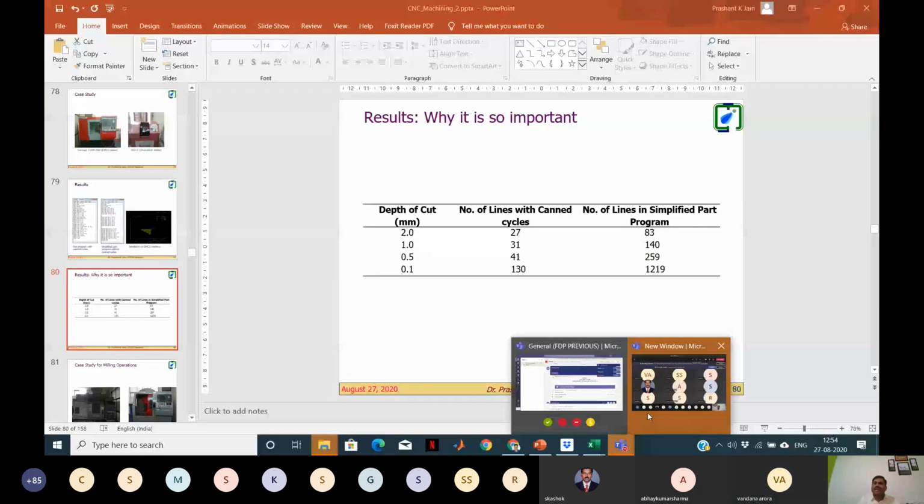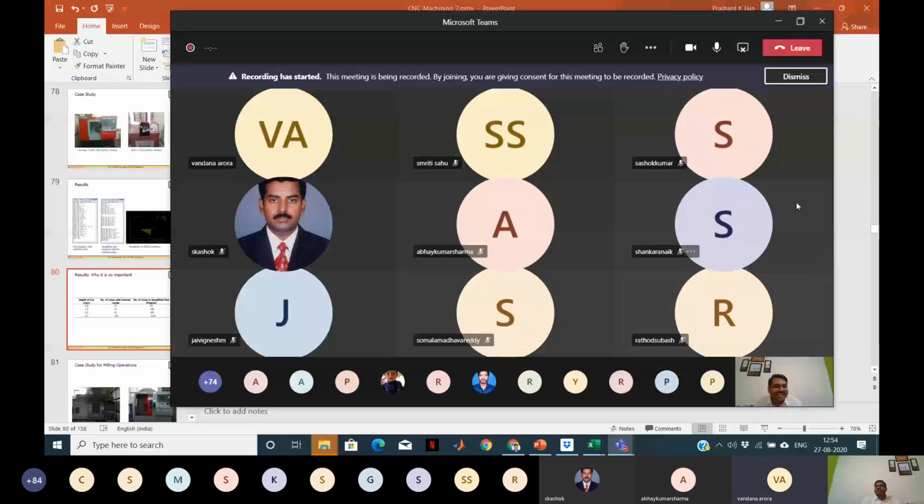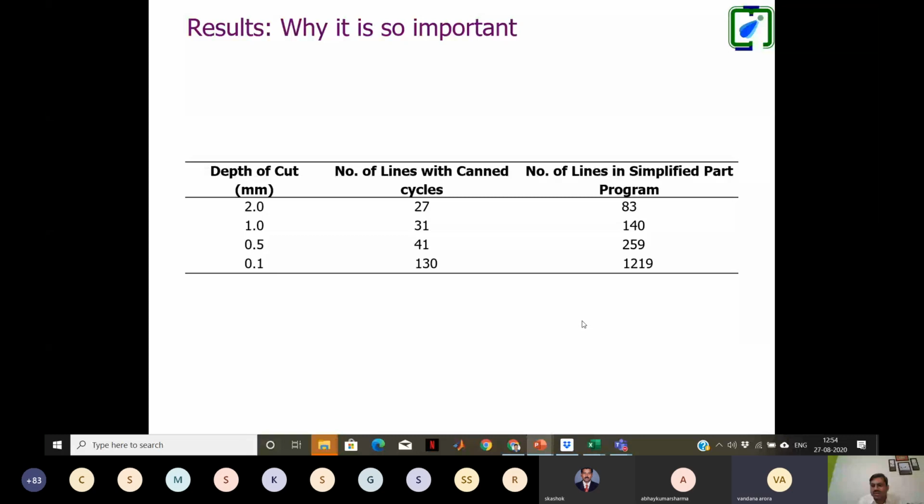I think somebody else is muting and unmuting me because I didn't touch any other button. Okay, take care. Sir, please explain once again what you told us earlier about the number of cycles. Okay. Please look at the slide. Yes, sir, the slide is visible.